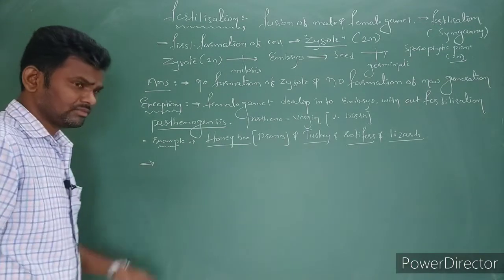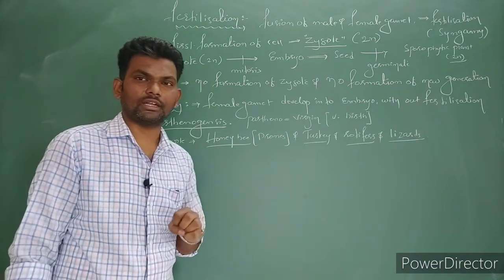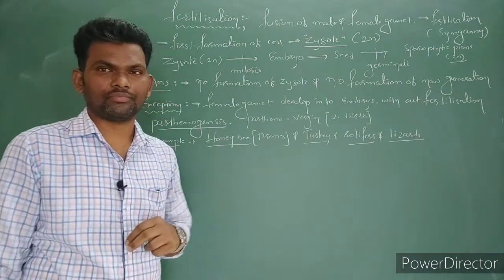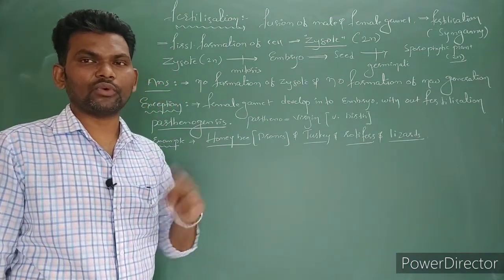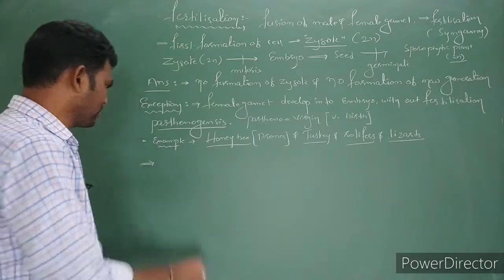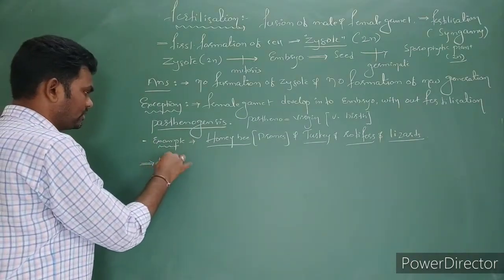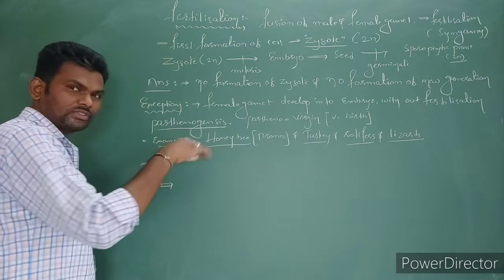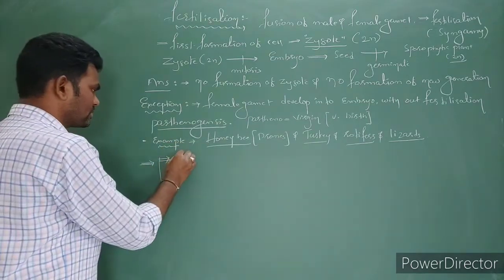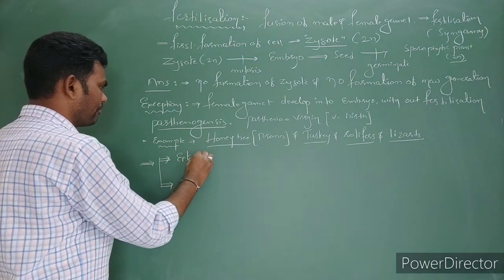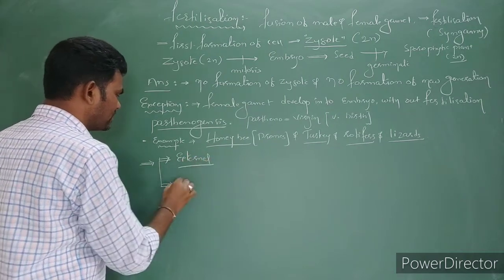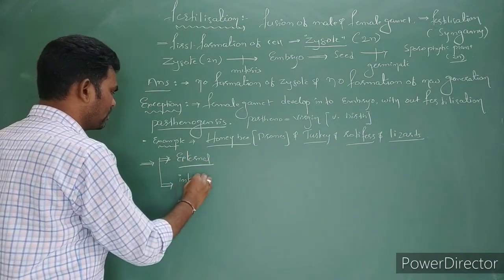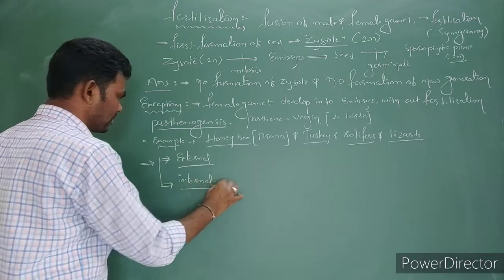Next, based on the site of fertilization, fertilization is mainly divided into two types. One is external fertilization, and another one is internal fertilization.